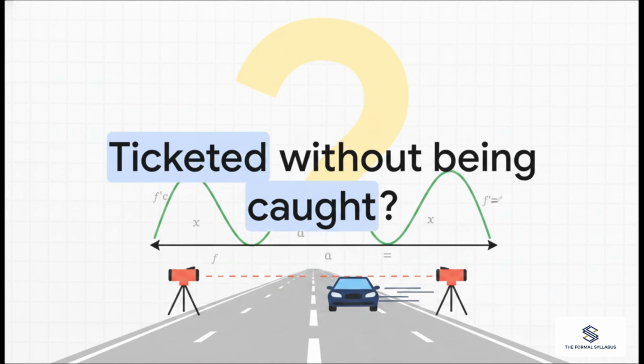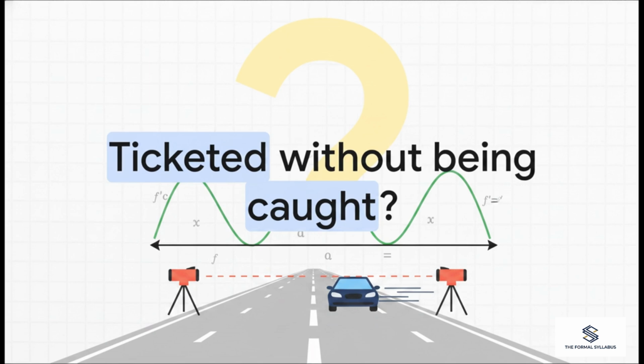To kick things off, let's look at a real-world physics mystery. It's a paradox that might honestly make you rethink your next road trip. Imagine you're cruising down the highway, you pass a police radar gun, and you're totally under the speed limit. A while later, you pass a second radar gun, and again, you're perfectly under the limit. Yet a few days later, a speeding ticket arrives in your mail. How is that even possible? How do you get a ticket if neither radar actually caught you speeding?